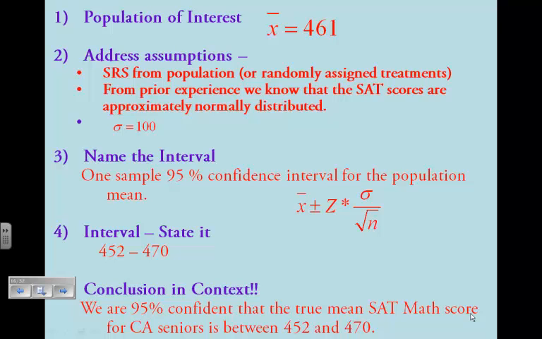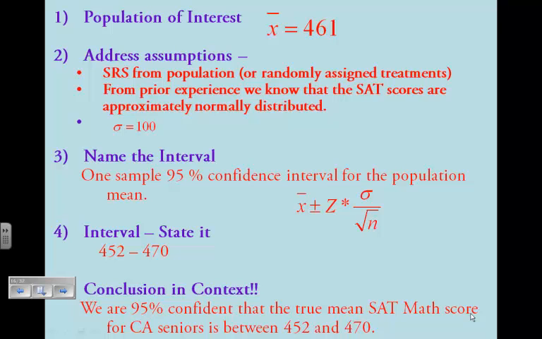Name the interval. This is called a one sample, 95% confidence interval for the population mean. And then we state the interval. I give you the formula there. Using that formula, and we'll do more practice with the formulas and how we use them, we would get the interval 452 to 470. Finally, conclusion: we are 95% confident that the true mean SAT math score for California seniors is between 452 and 470. Notice the phrase at the bottom. I memorized the phrase, I provided the context, put in your numbers, and you're good to go.